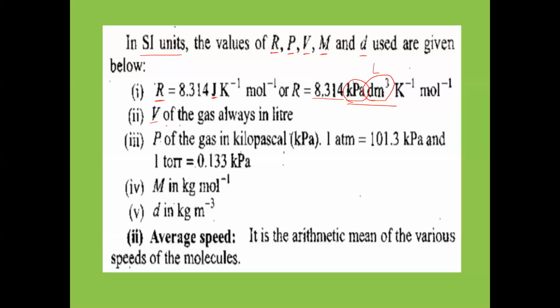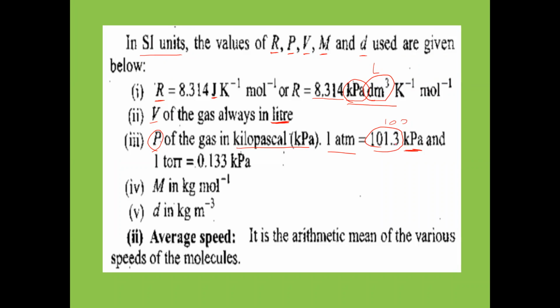And V is what now here? Volume of the gas. Volume of the gas should always be taken in liters. And P is the pressure of the gas in kilopascal. And here 1 atm is equal to how many kilopascal? 101.3, but here you take 100 rounded off. 1 atm is equal to 100 kilopascal. So the pressure you take in this formula as kilopascal. 3 atm is equal to 3 into 100.